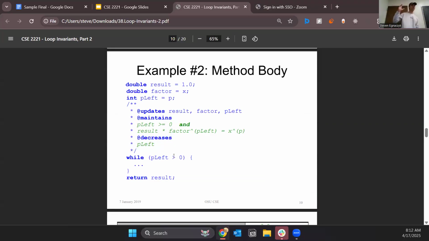So combining these facts, p left has to be greater than or equal to 0, so it's at least 0 to infinite max. Then we know that we're going to loop while p left is greater than 0, so technically it can only be 0. And we know that it'll eventually get to 0 because over time p left is decreased and p left starts at 5. Okay, one down. Good to go.